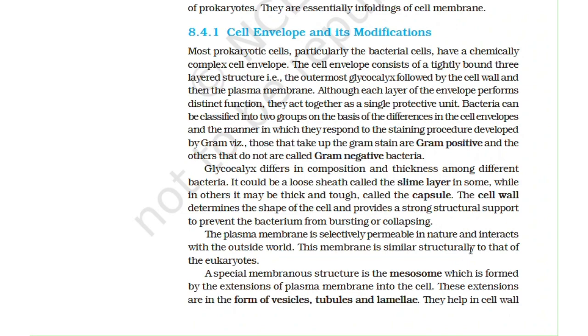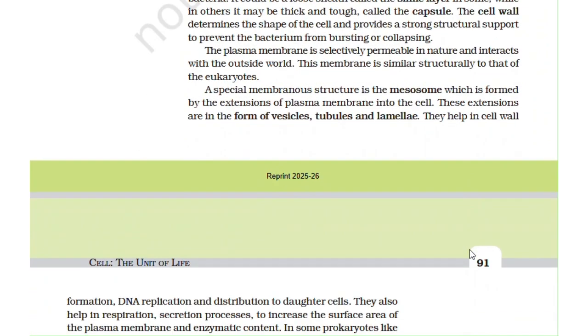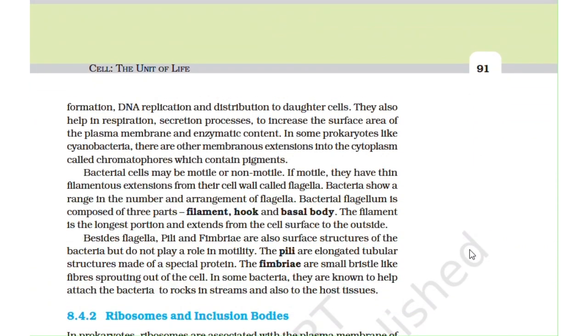These extensions are in the form of vesicles, tubules, and lamellae. They help in cell wall formation, DNA replication, and distribution to daughter cells. They also help in respiration and secretion processes, to increase the surface area of the plasma membrane and enzymatic content. In some prokaryotes, like cyanobacteria, there are other membranous extensions into the cytoplasm called chromatophores, which contain pigments.